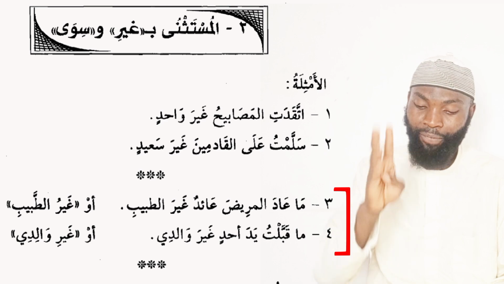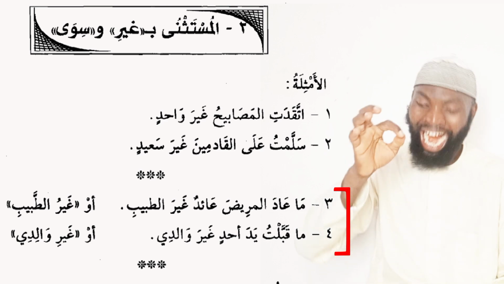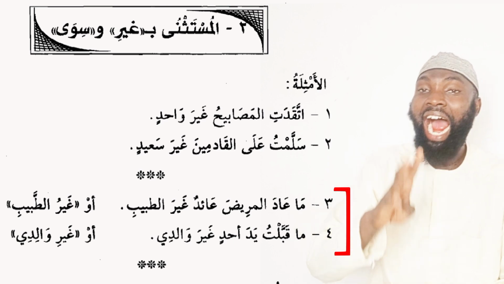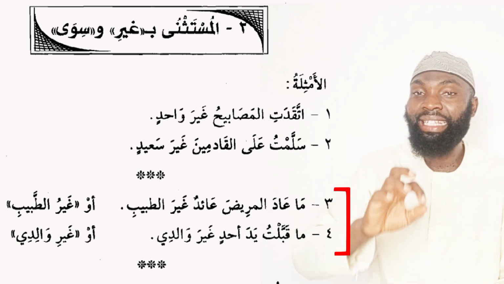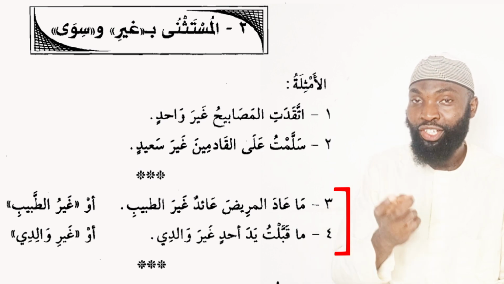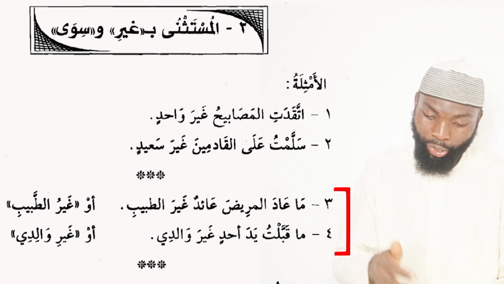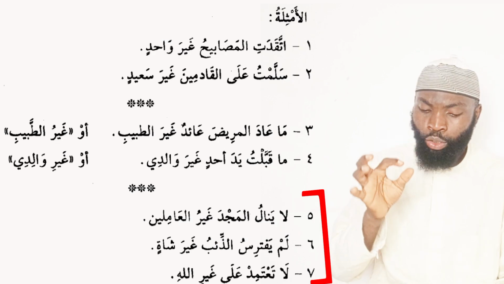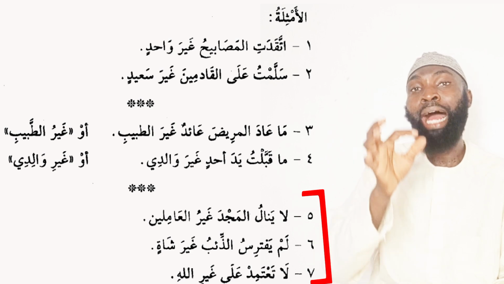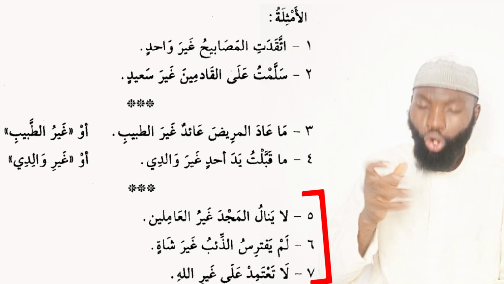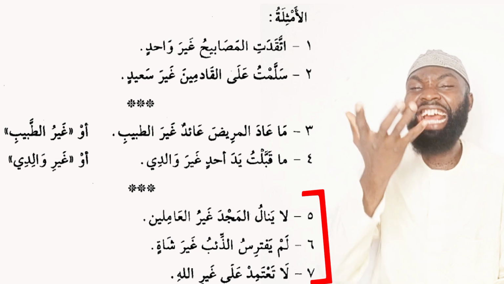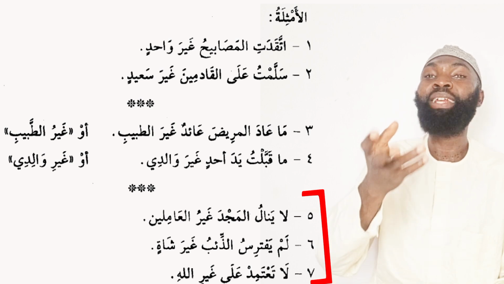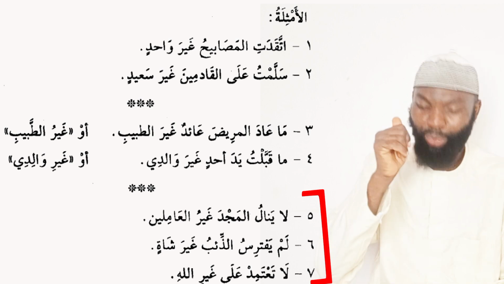Just stay focused. Number four, we have ma qabbaltu yada ahadin ghayra walidi aw ghayri walidi. I did not kiss anyone's hand except my father. So here you can simply say ghayra or ghayri. We will learn why. Now we have la yanalul majda ghayrul amilina. No one attains excellence except workers. Can you see? Ghayrul amil. Now the word is forming as what? Ghayru. Why? We shall learn that.